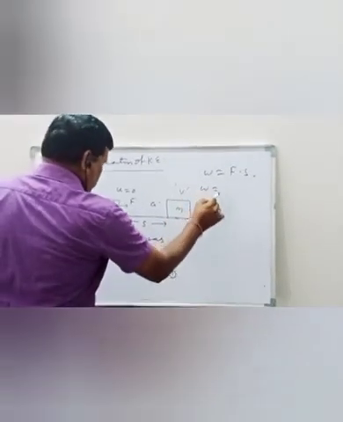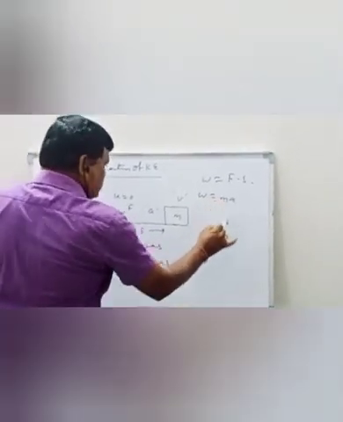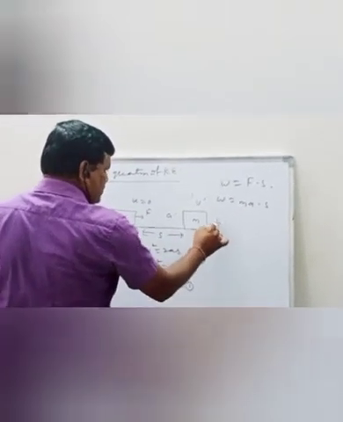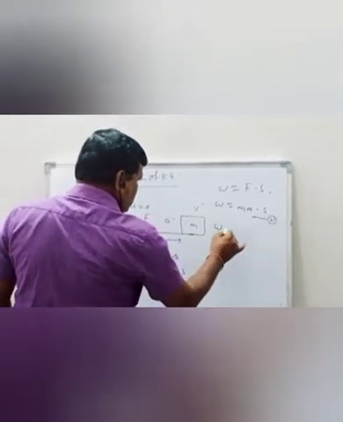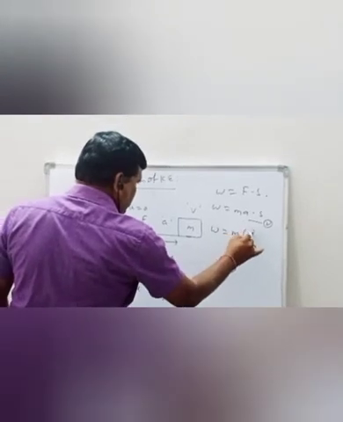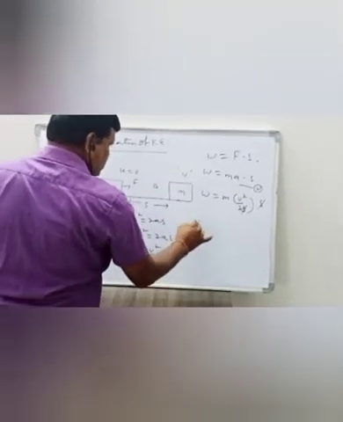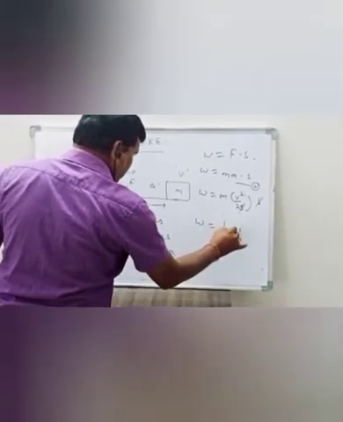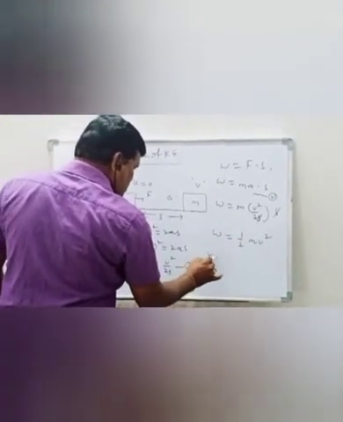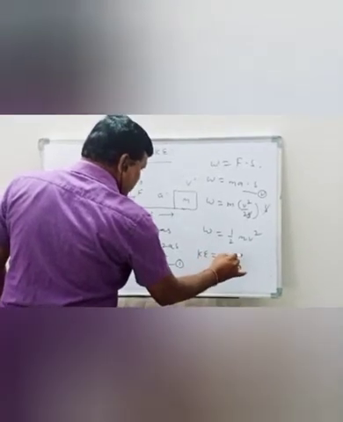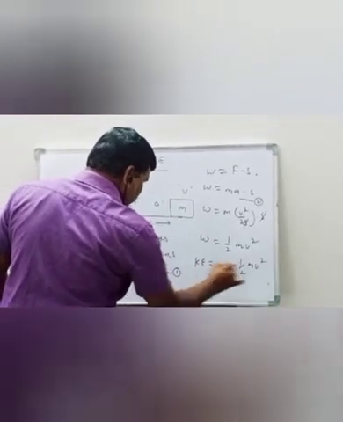So work done is equal to F, where F is ma, and displacement s. W is equal to m into v square by 2s into s. s cancels. So W is equal to half mv square. The work done is in the form of kinetic energy, half mv square.